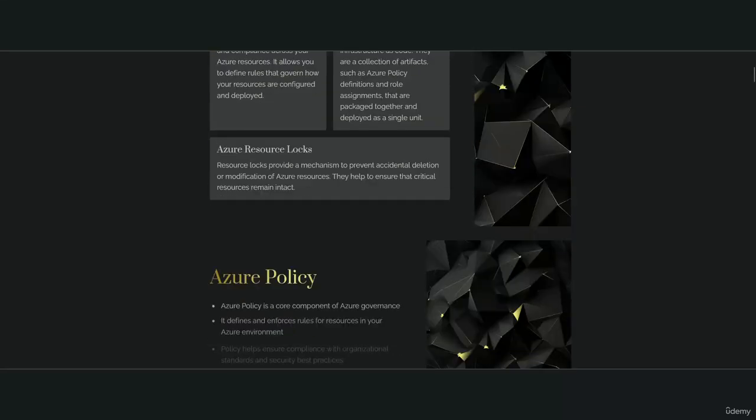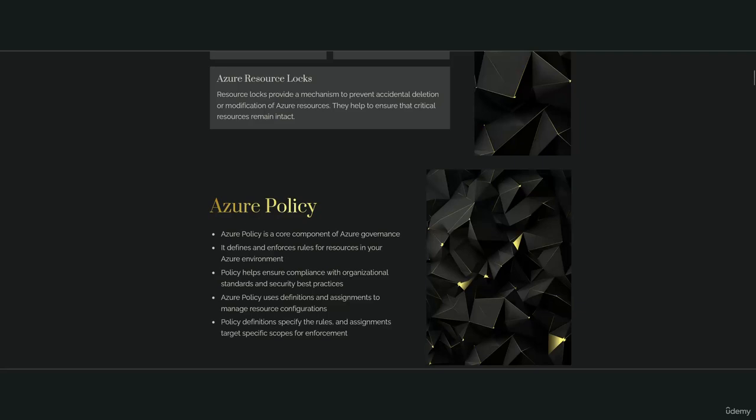Azure Policy. Azure Policy is a core component of Azure Governance. It defines and enforces rules for resources in your Azure environment. Policy helps ensure compliance with organizational standards and security best practices. Azure Policy uses definitions and assignments to manage resource configurations. Policy definitions specify the rules, and assignments target specific scopes for enforcement.